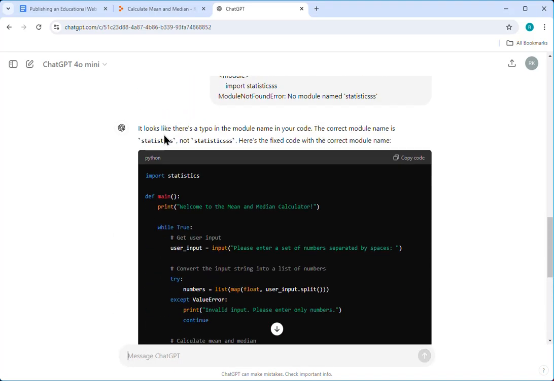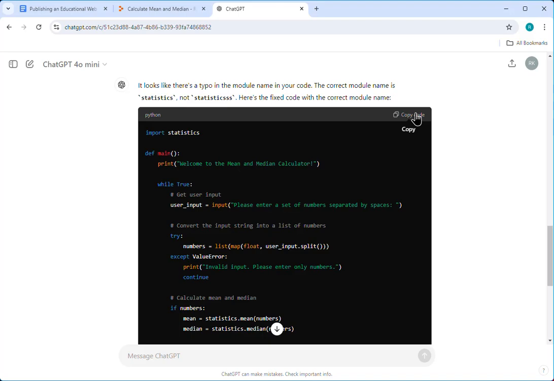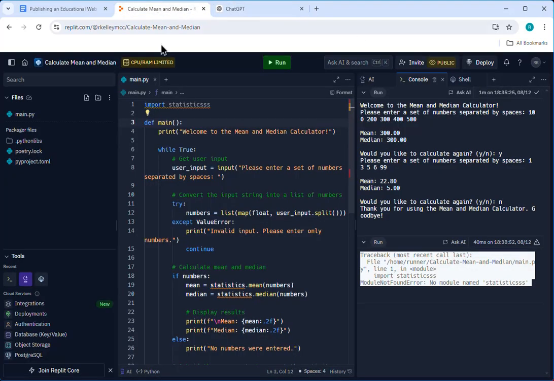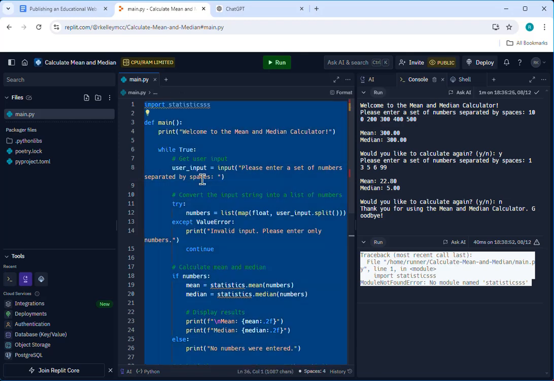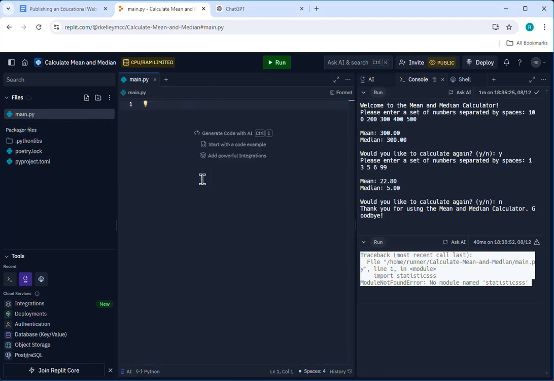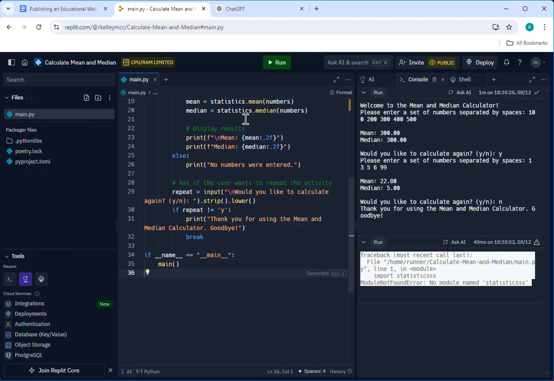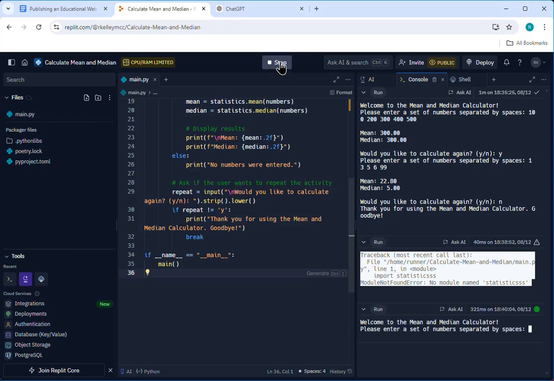And it recognizes what the problem is right away, that it should be statistics, not with a bunch of S's on it. It gives the code. I can copy it, bring it over here, and click somewhere here. I do Control A to highlight everything, press the delete button, Control V, here's the new code, click run, and it's running, right?